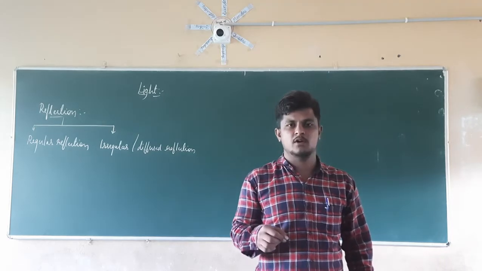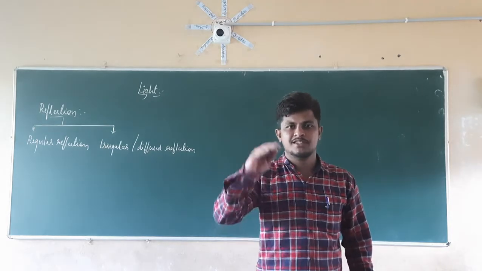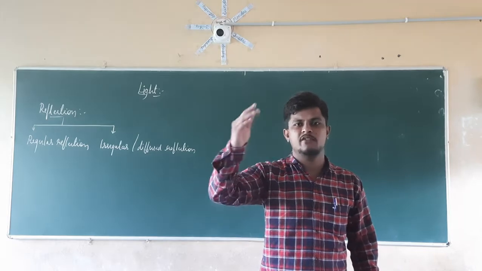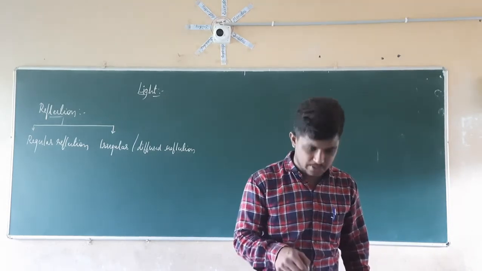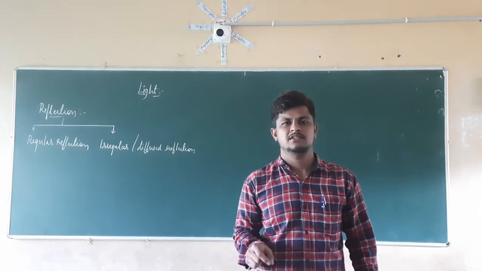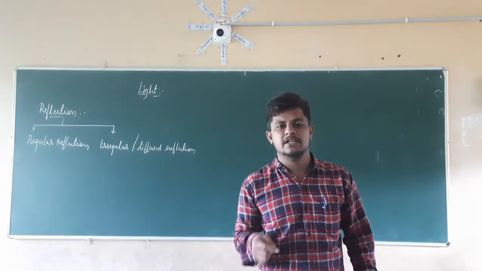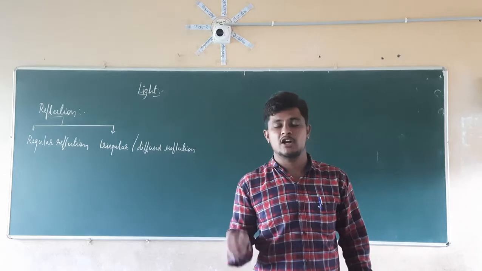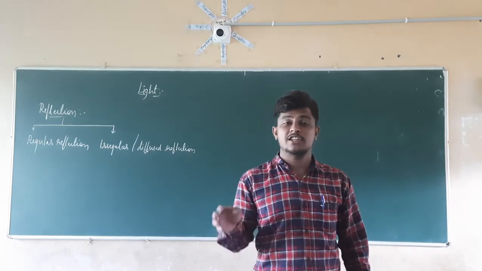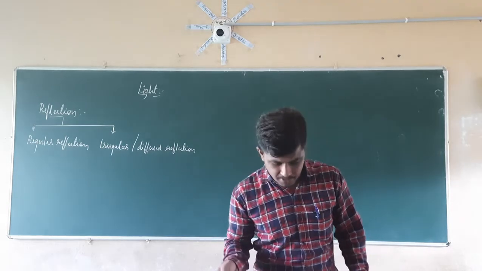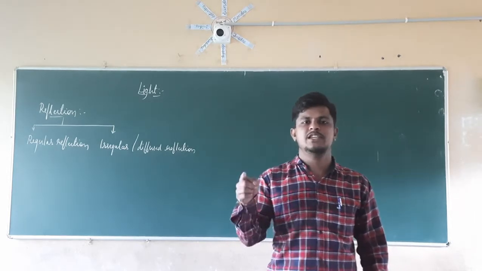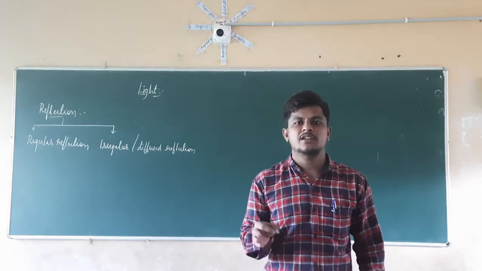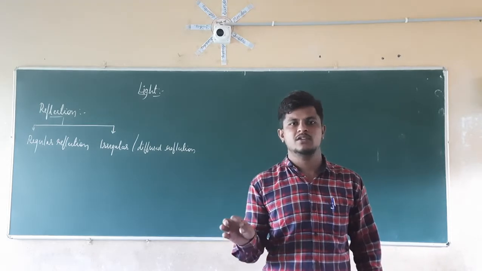Then what will happen? Water starts to move. There it is going to form waves. When it forms waves, again check your image in that water body. Is it visible? Yes, it is visible, but it will be blurred, not that accurate. So initially you are seeing your accurate image, but after you throw a stone in that water body, water starts to move. When you see your image in that, it is not correctly visible.